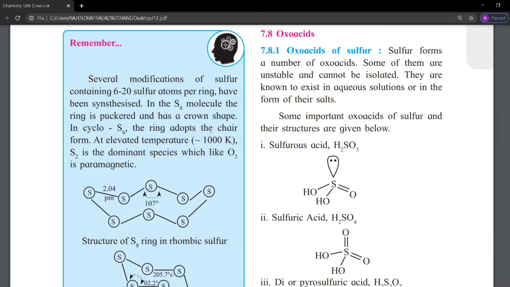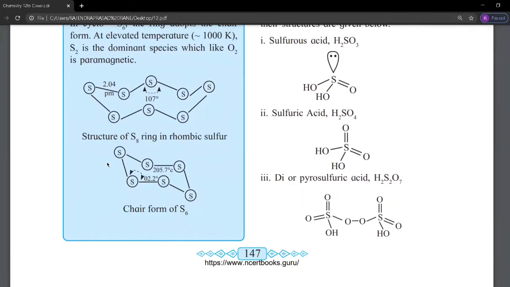The next is S6, which has a chair form. The bond angle between sulfur and another sulfur in chair form is 205.7 picometer, and the sulfur angle in chair form is 102.2 degrees.